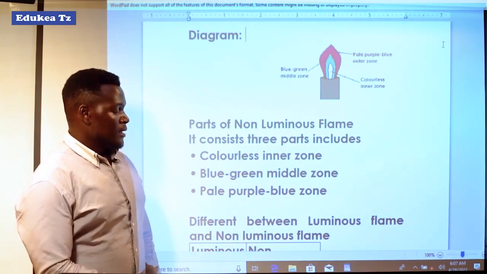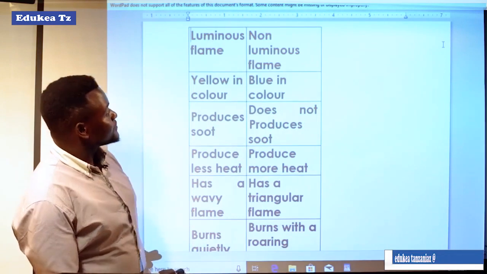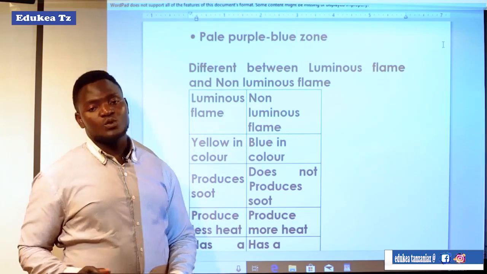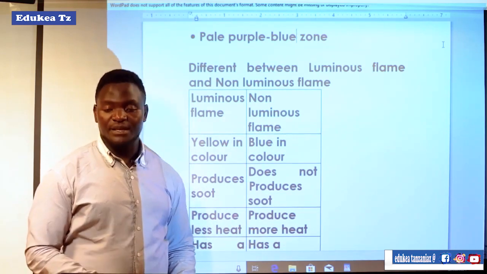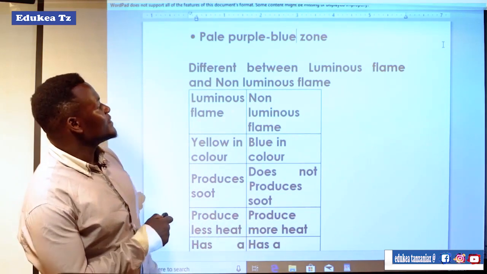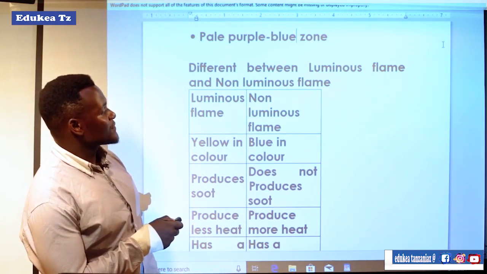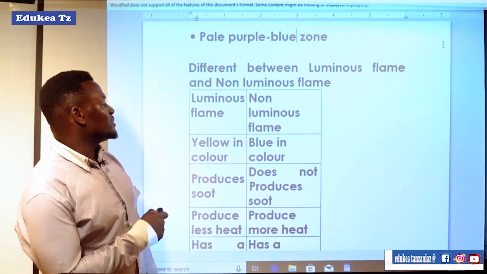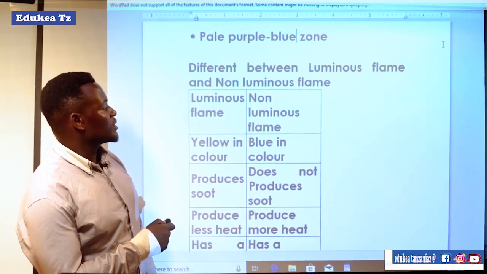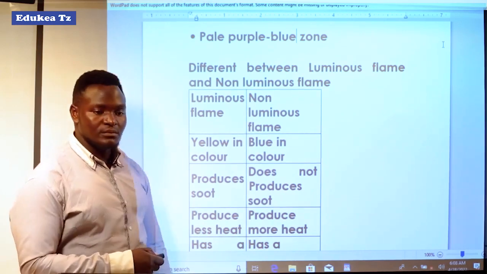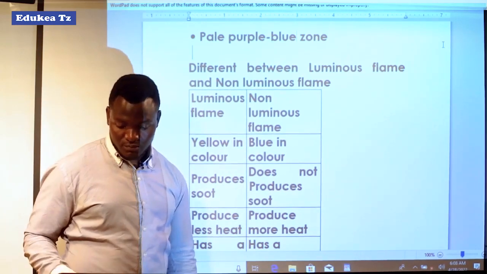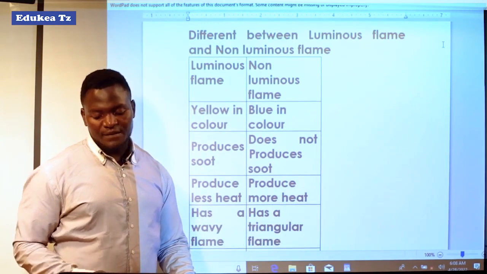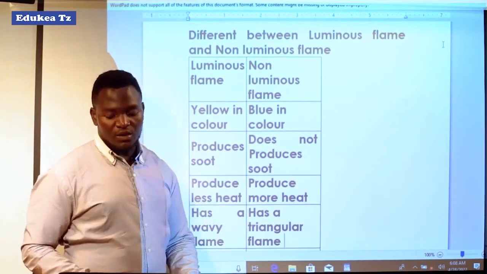Now, let us go on and look at the difference between the luminous flame and the non-luminous flame.